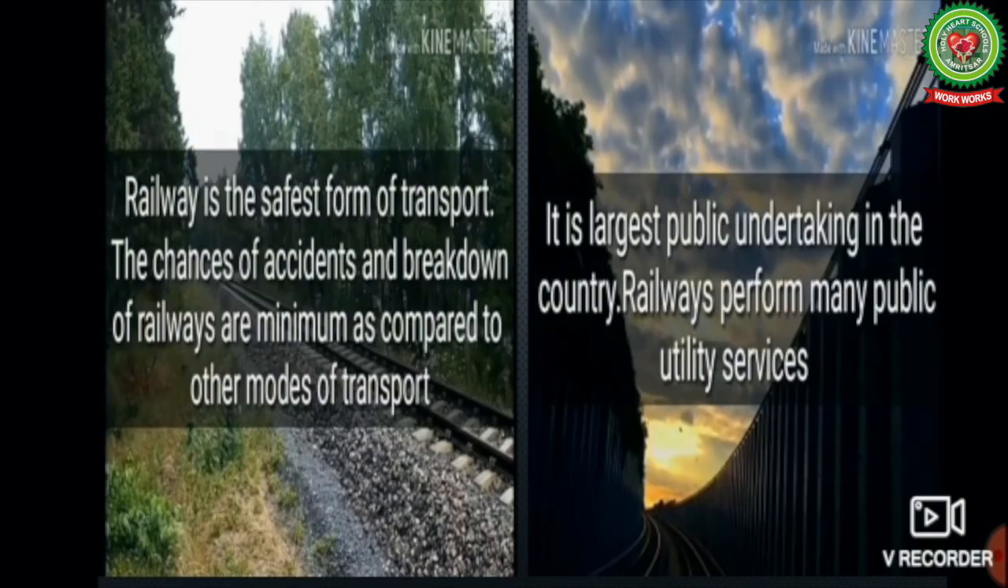Railway is the safest form of transport. The chances of accident and breakdown of railways are minimum as compared to other modes of transport. Being the largest public undertaking in the country, railways perform many public utility services. Railways provide administrative facilities to the government. The defense forces, that is, the departments dealing with the safety of our country, and the public servants derive their mobility primarily from the railways.